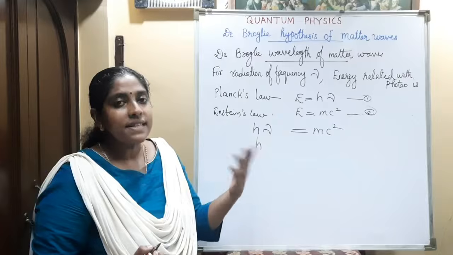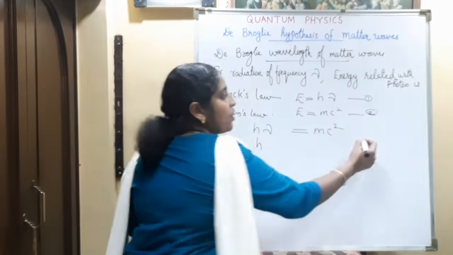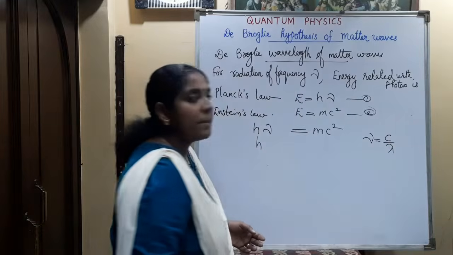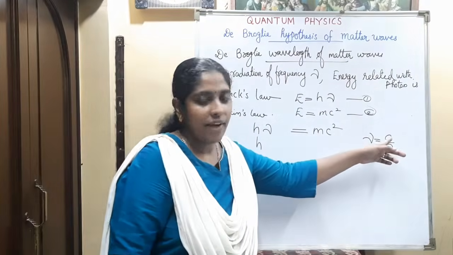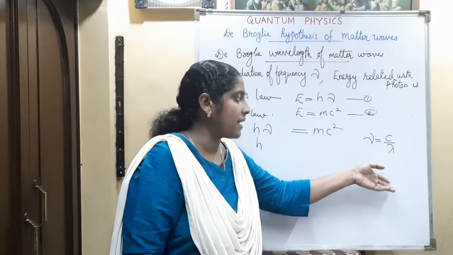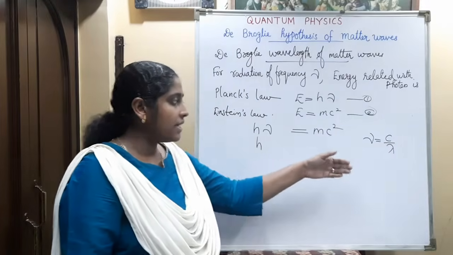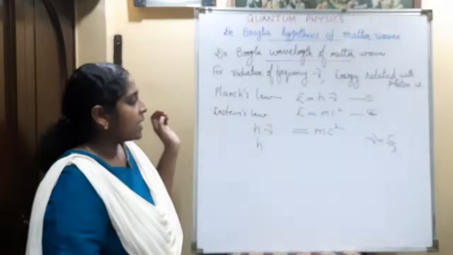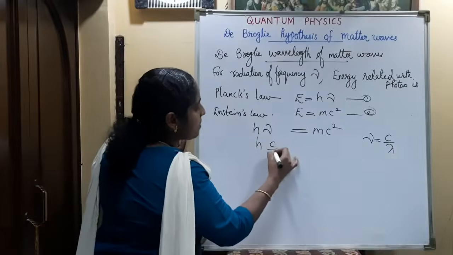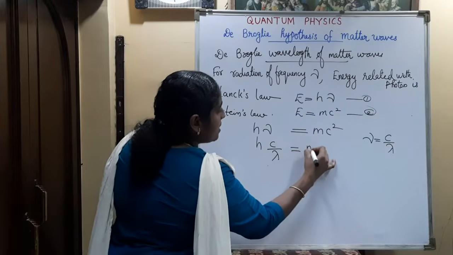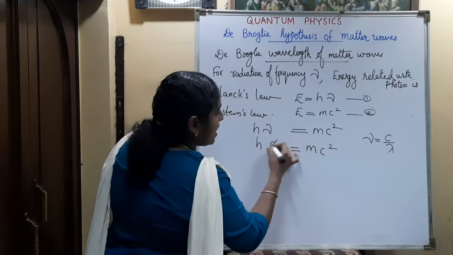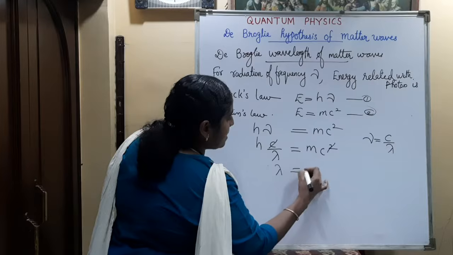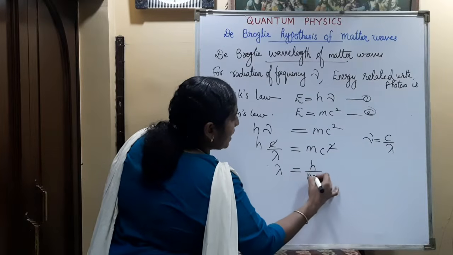How is the frequency related with the wavelength? We know the expression: frequency nu is equal to c by lambda. c is 3 into 10 raised to 8 meter per second, and lambda is the wavelength. Here it is the wavelength related with the matter waves. Now replacing nu by c by lambda, it is equal to mc square. So c and c will cancel, and we get the expression lambda is equal to h by mc.